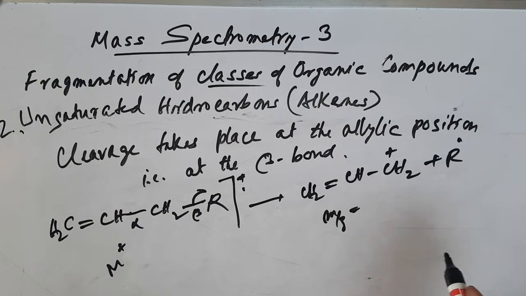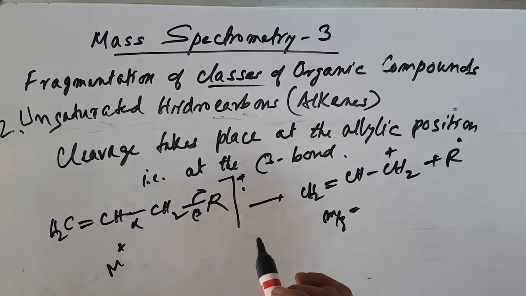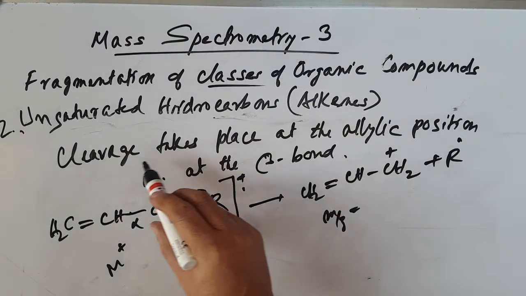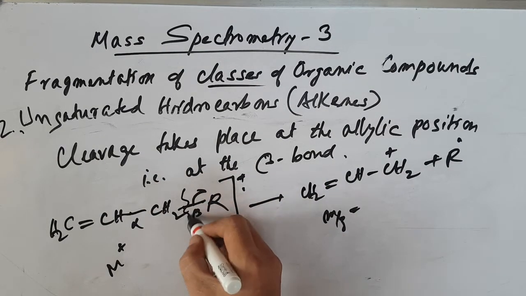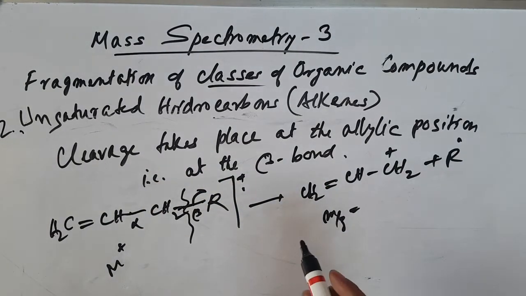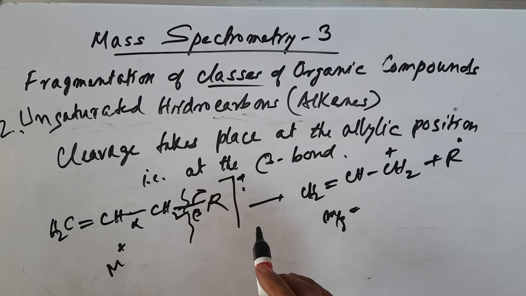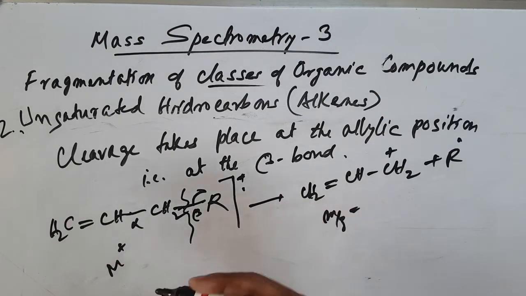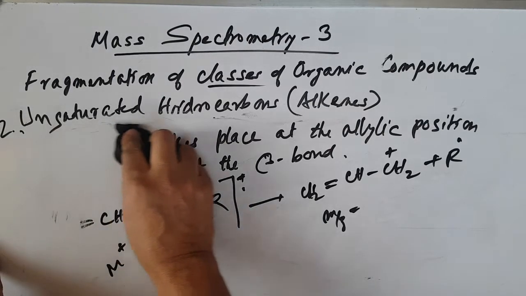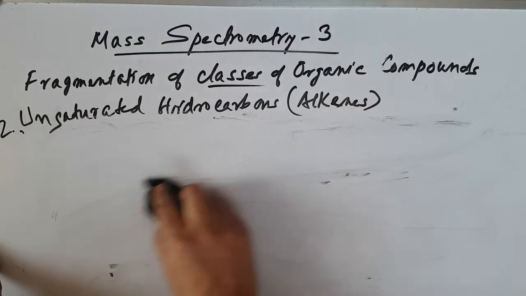So what I want to say is that one of the most intense peaks in the case of alkenes comes from allylic cleavage, that means cleavage at the beta bond takes place. Most of the fragmentation of monoalkenes often occurs like earlier cases, at the branching point or others also can take place. And if it has a long chain, if R is a long chain, and suppose there is a gamma hydrogen in this case, then like earlier cases,